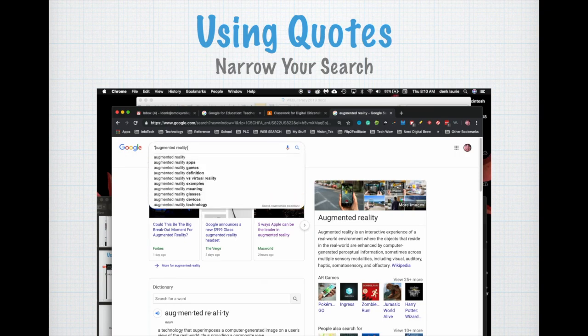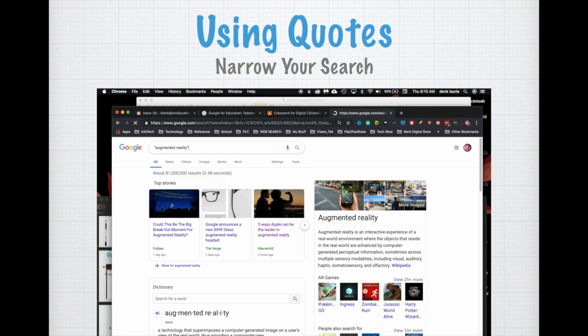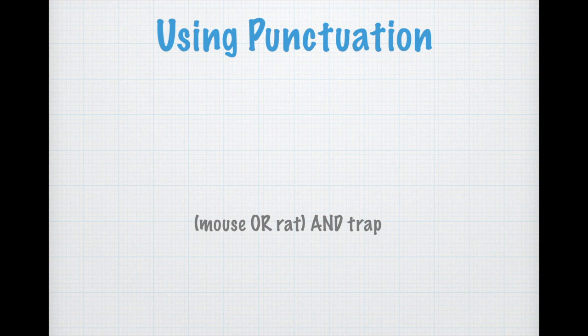If I put augmented reality in quotes, I'm narrowed to 38 million. Now that's a lot of results as well, but as you can see, by using quotes, I can begin to narrow content that is brought to me. So let's look at how other punctuation allows me to narrow or bring content that is more specific.